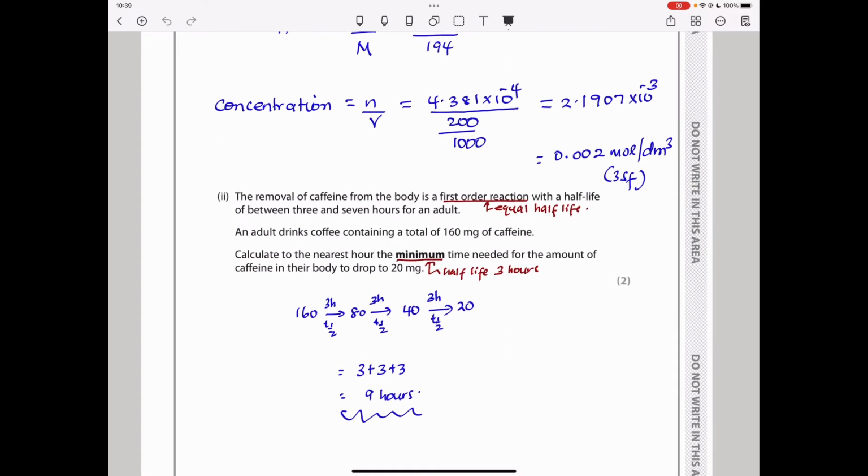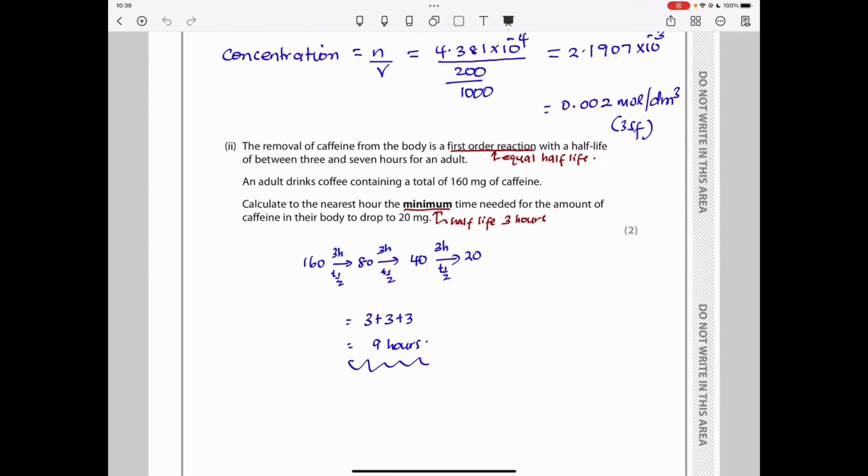So let's continue next. The next part says the removal of caffeine from the body is a first order reaction with a half-life of between 3 and 7 hours for an adult. Remember they've said 3 and 7 hours, so this is the minimum and that is maybe the maximum. They say an adult drinks coffee containing a total of 160 milligrams of caffeine. Calculate, to the nearest hour, the minimum time needed for the amount of caffeine in the body to drop to 20 milligrams.